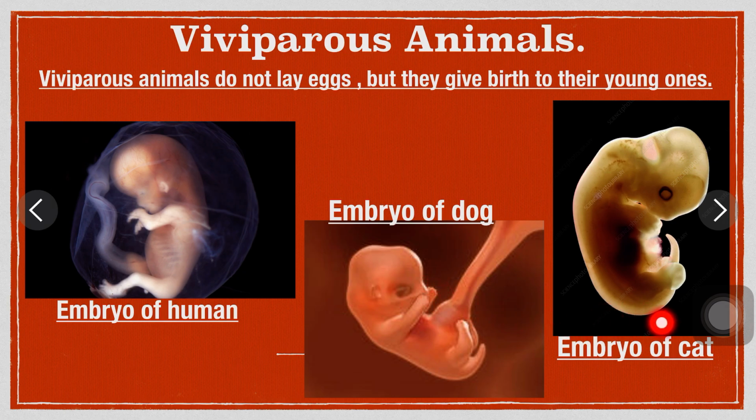There is no egg, there is an embryo. Understood? Egg means oviparous and embryo means viviparous.